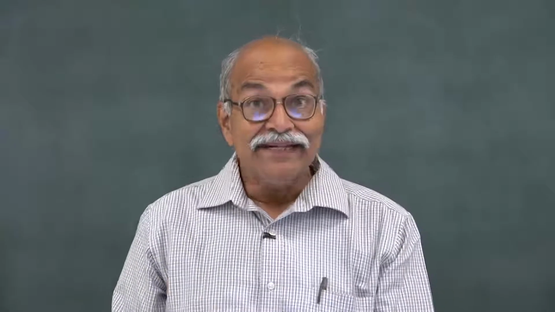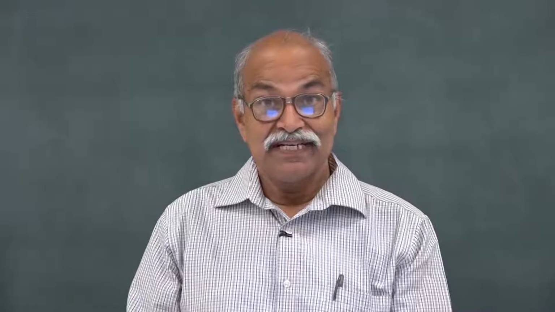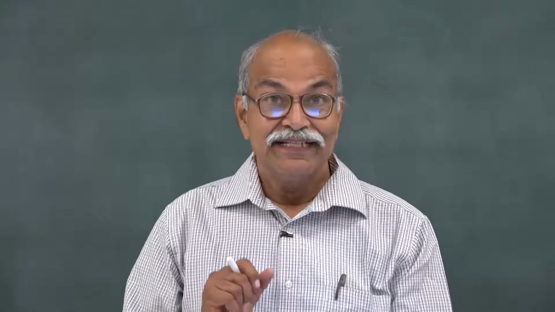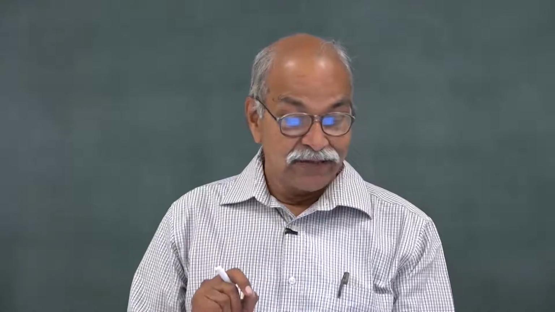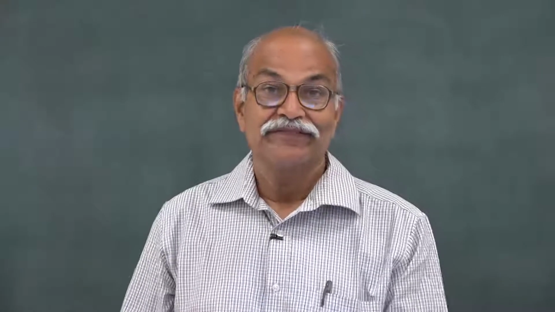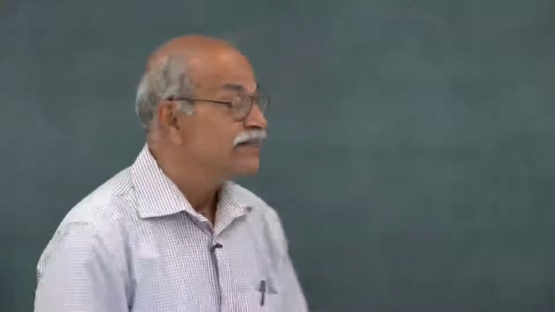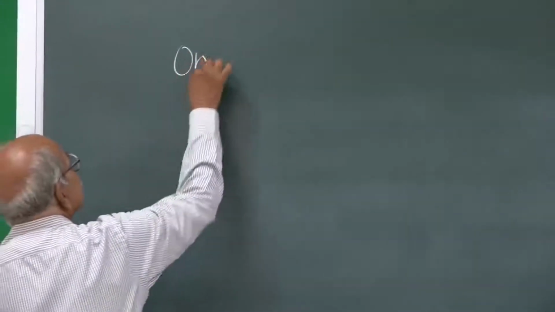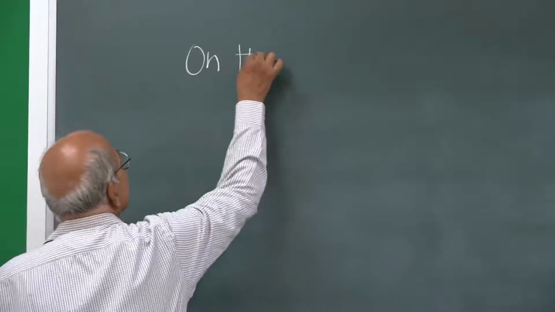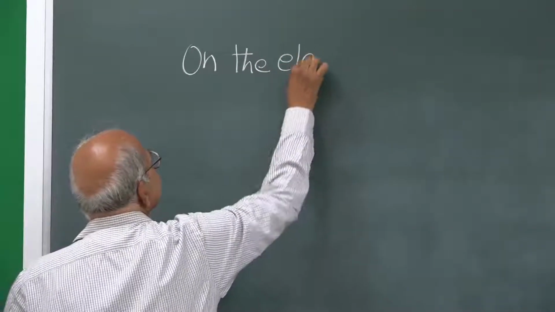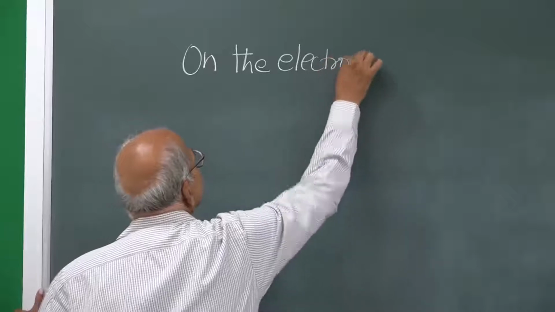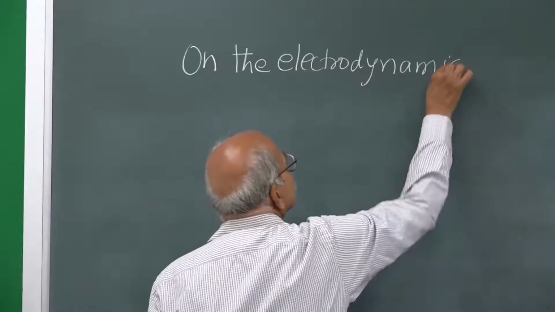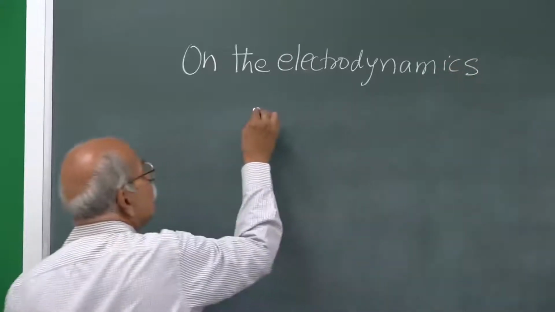The title of this paper in which this special theory of relativity is formulated is On the Electrodynamics of Moving Bodies. Okay. The title is On the Electrodynamics of Moving Bodies.